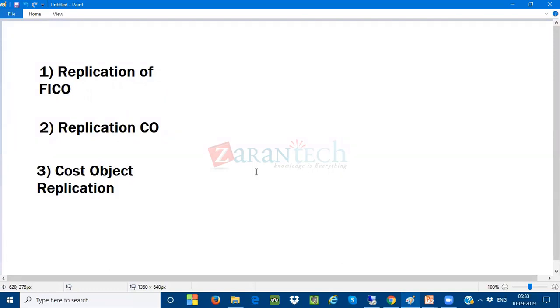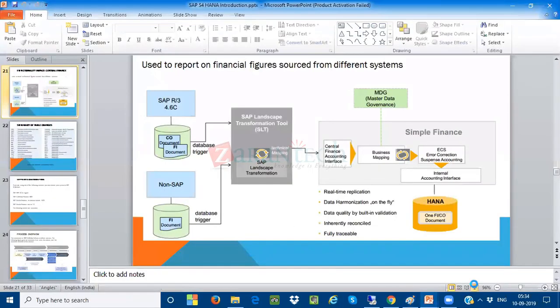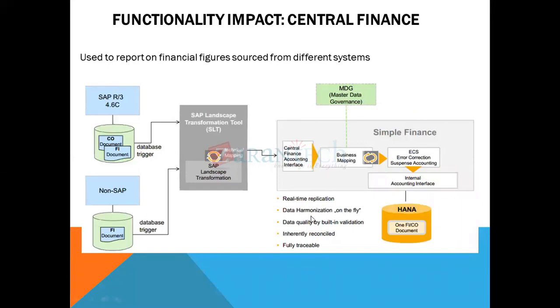Okay, but what is required? The most important thing is going to be addressed over here. What is going to be required if I want to work with a central finance system? If you want to work with a central finance system, then three things. One is you need to have a license of the target system, which is going to be called the SAP S4 HANA system, a target system.